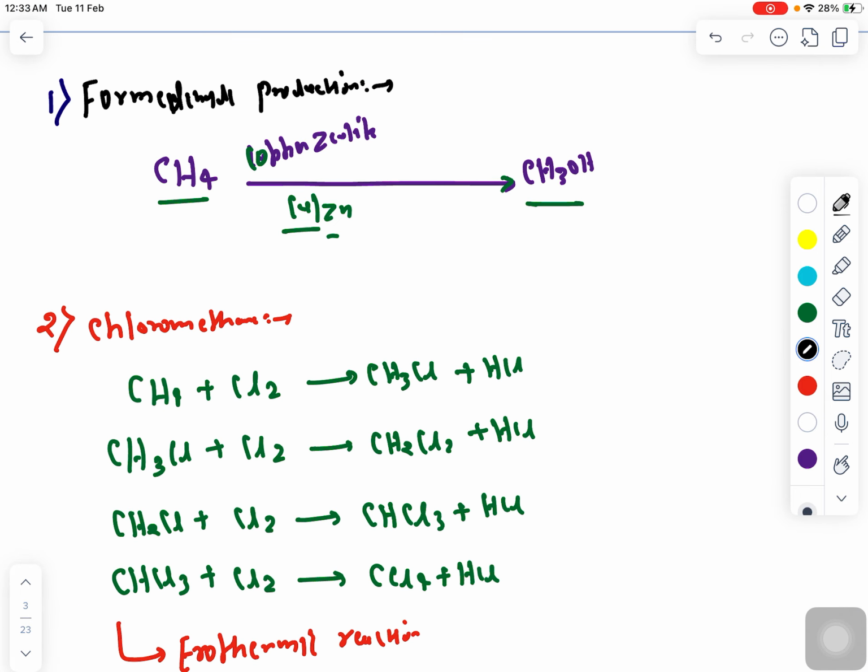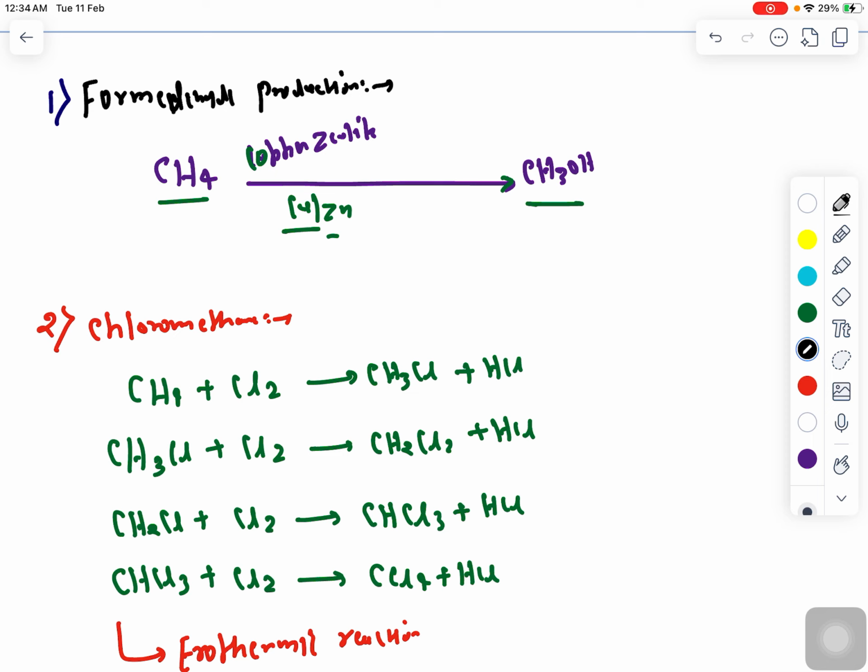Formaldehyde is going to form from CH4, that is methane, and this happens in the presence of copper or copper zeolite as a catalyst, or copper and zinc, and it will form CH3OH. Then I discussed chloromethane, that is how chloromethane, CH3Cl, is getting formed, and after that you can see we also form chloroform and carbon tetrachloride. This reaction happens in the gaseous phase.